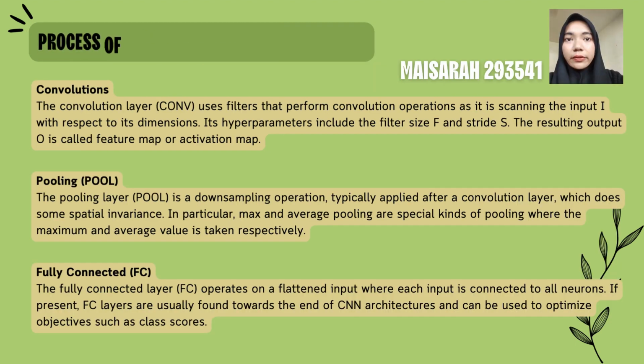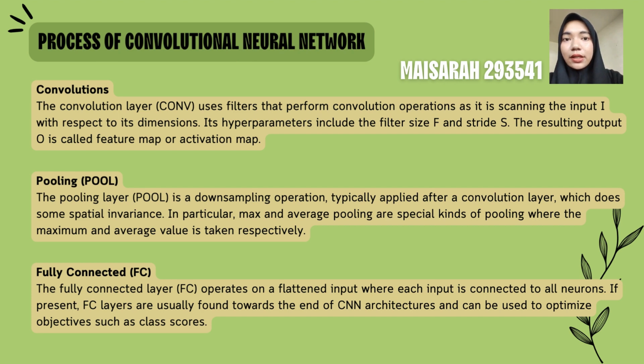For the first process, the convolution layer will scan each element of the matrix by using the filter, extracting the important features and putting them in a separate matrix.